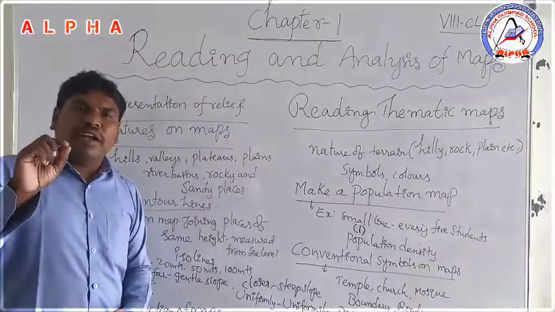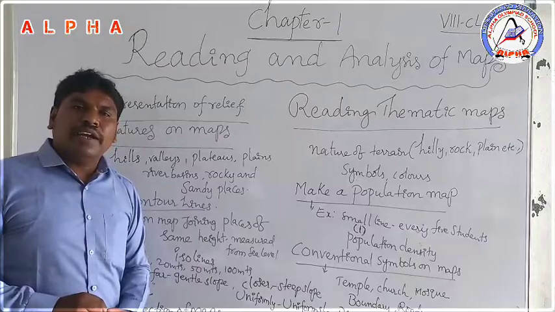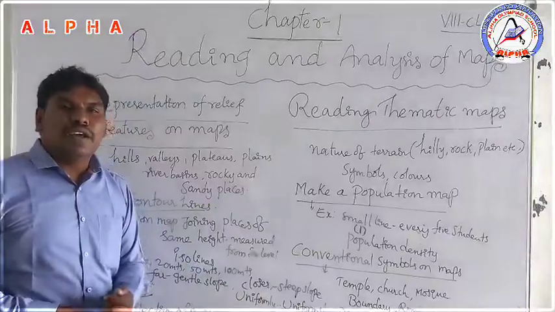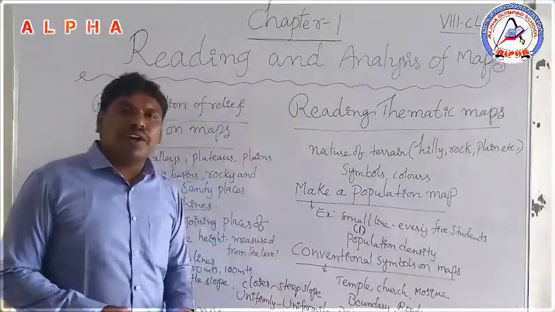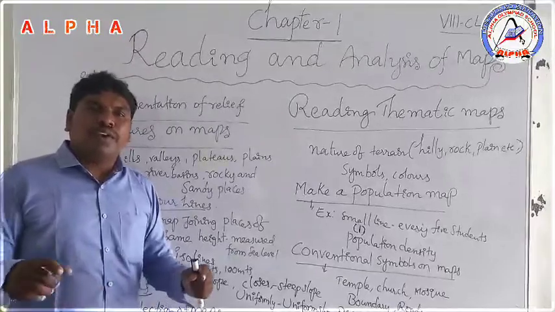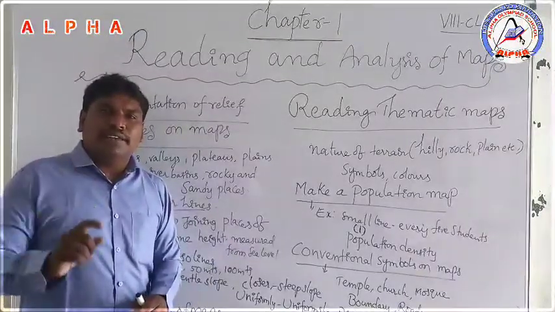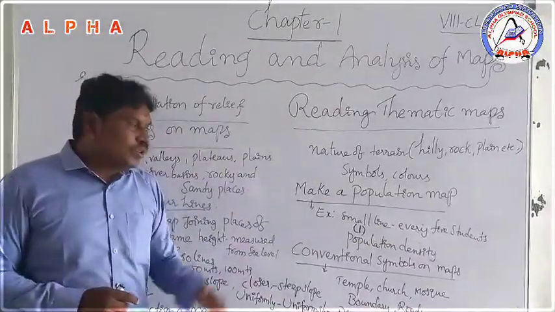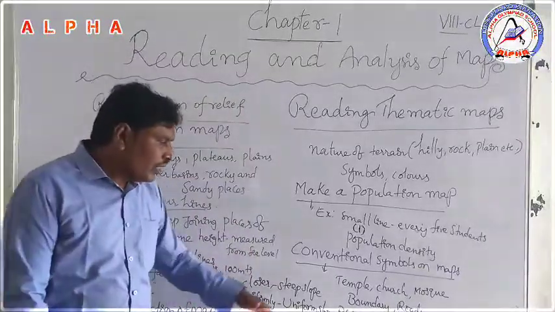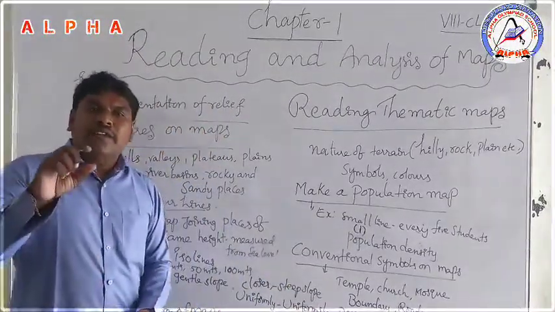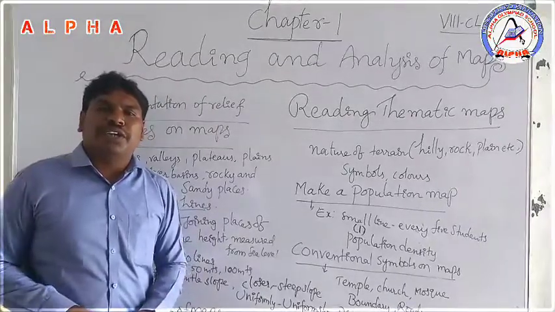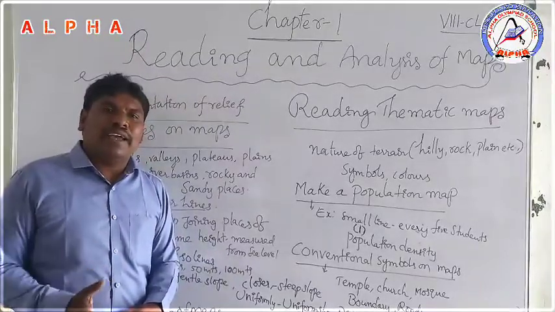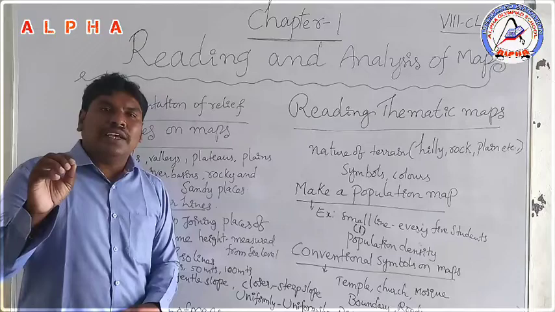Because when we observe that map, we know that in that area there is a temple, a church, a mosque in your village. To show the boundary of your village or towns, we use a boundary line. And next, roads: to show the roads, like a pakka road, we use a road symbol. Or in your village area a river is going through, or there is a lake or a tank or a stream, you show a symbol.